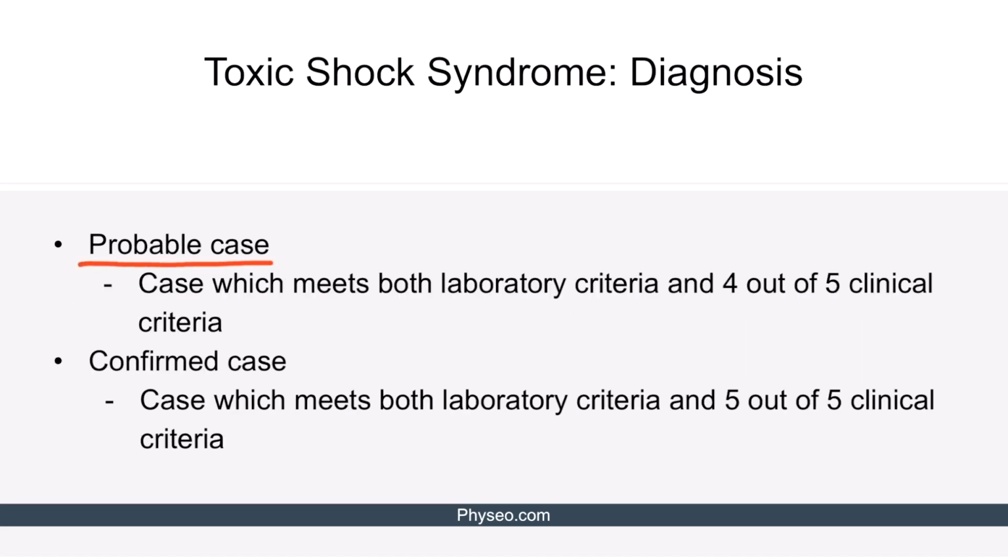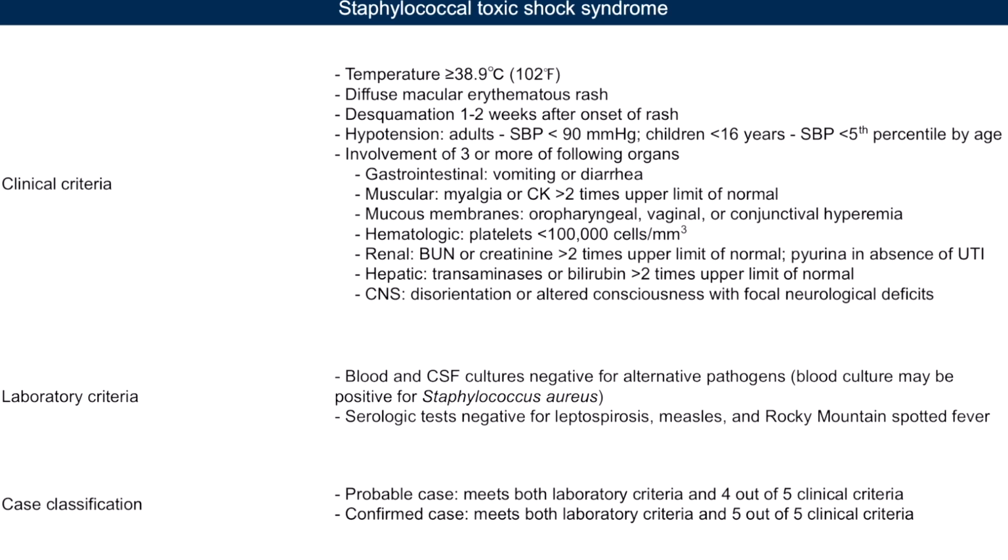The probable case of staphylococcal toxic shock syndrome is the case which meets both laboratory criteria and 4 out of 5 clinical criteria. In contrast, the confirmed case is the one which meets both laboratory criteria and 5 out of 5 clinical criteria. Here is the table summarizing clinical and laboratory criteria for staphylococcal toxic shock syndrome. Please take a moment to consider this table.